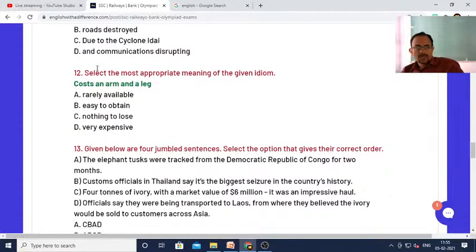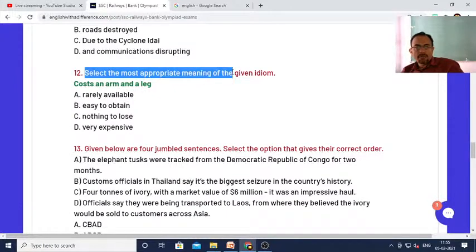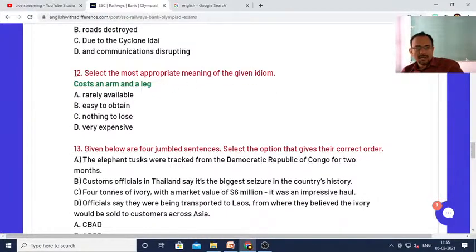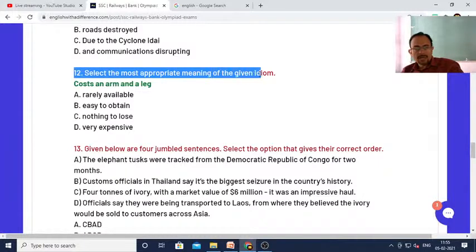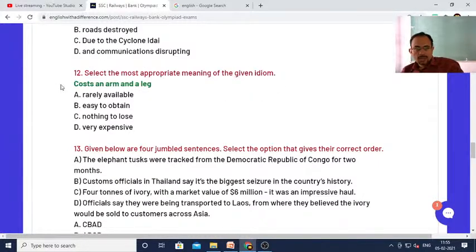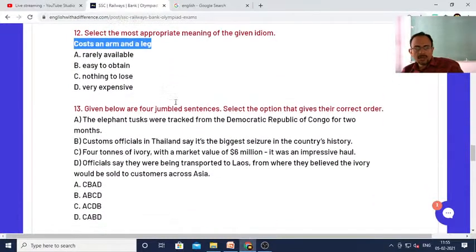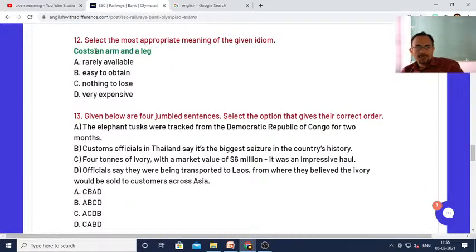Next, you see, select the most appropriate meaning of the given idiom. Like "costs an arm and a leg." So, what do you think should be the meaning of this idiom? Even if you don't know, I shall be happy if you can guess it.